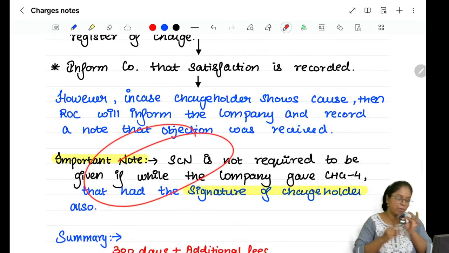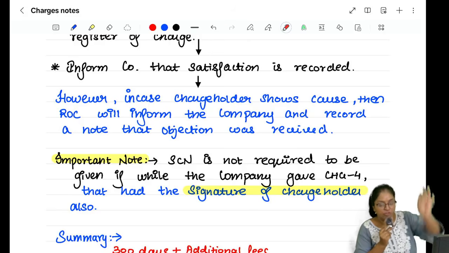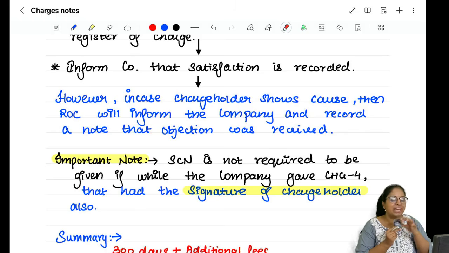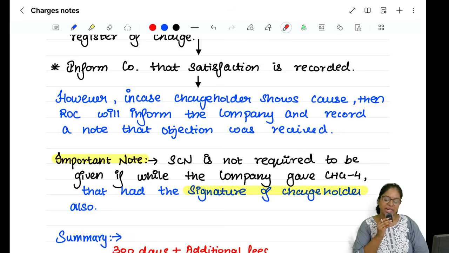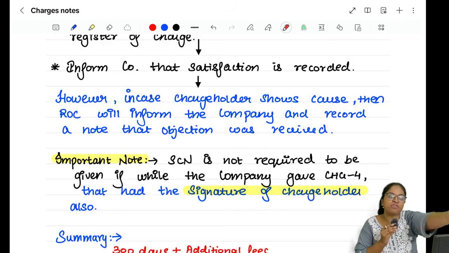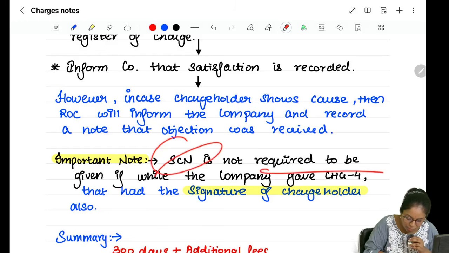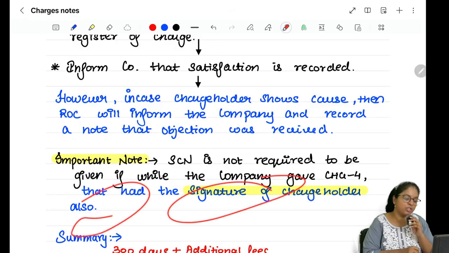And the last important point of this particular section is a show cause notice need not be given in case when CHG4 was given to the particular ROC, in that itself the charge holder signed. CHG4 குடுக்கும்போதே நான் யாரோட சிக்னேச்சரும் வாங்கிட்டு வந்துட்டேன், charge holderோட சிக்னேச்சரும் வாங்கிட்டு வந்துட்டேன். In that case you don't have to give a show cause notice ஏனா அவன் தானே சைன் பண்ணியே கொடுத்திருக்கான். ஓகே, CHG4 கொடுக்கும்போது ரிலையன்ஸும் சைன் பண்ணியிருக்கான், HDFCயும் ஆமா இது முடிஞ்சிச்சு சாட்டிஸ்ஃபை ஆயிடுச்சுன்னு சைன் பண்றான். திரும்பி அவனுக்கு எதுக்கு ஷோ காஸ் நோட்டீஸ் அனுப்பணும்? ஸோ தேவையில்லை. So show cause notice is not required to be given if while the company has given CHG4 the signature of the charge holder was also present.